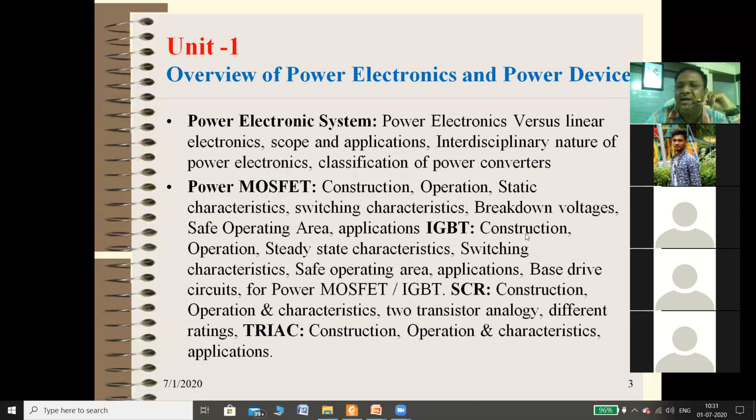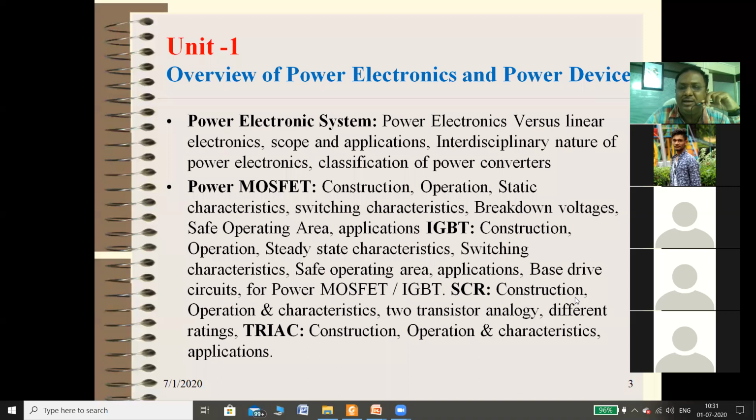Similarly, IGBT: again the same construction, static, that is steady state characteristics, and switching characteristics. Again, safe operating area is a different question, but it is important because if you are using power devices, you should know the maximum voltage handling capacity and maximum current handling capacity of the device. So safe operating area is one of the most important topics, and gate drive or base drive.